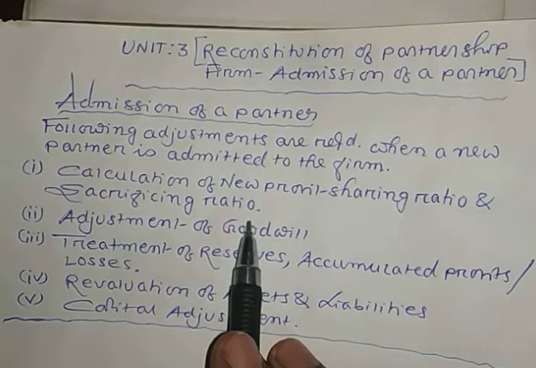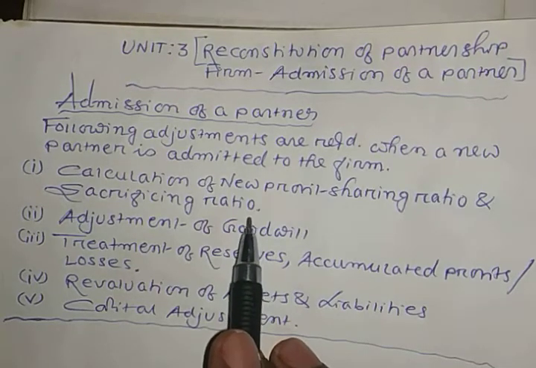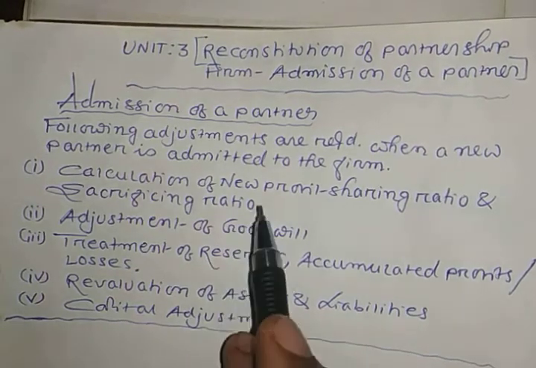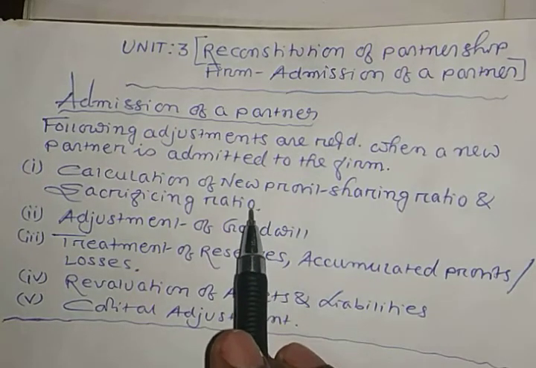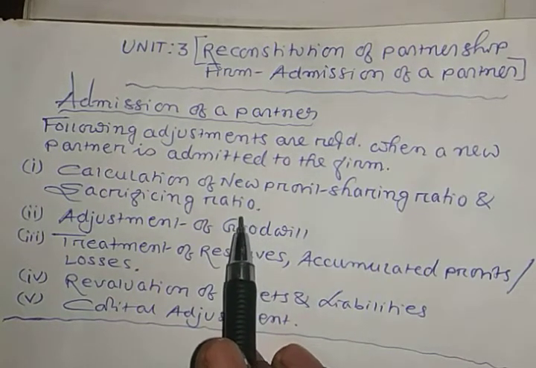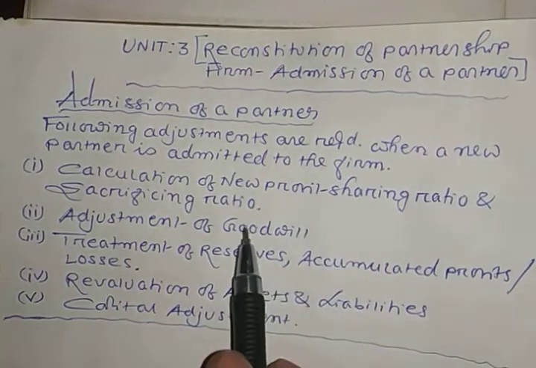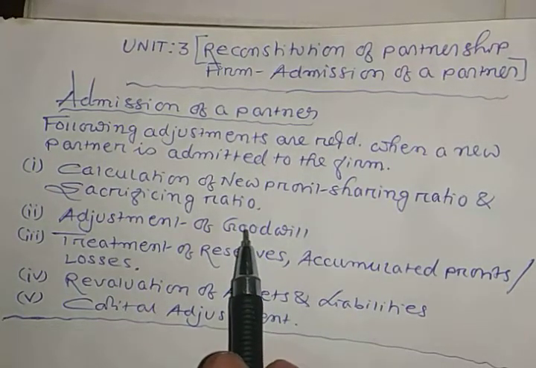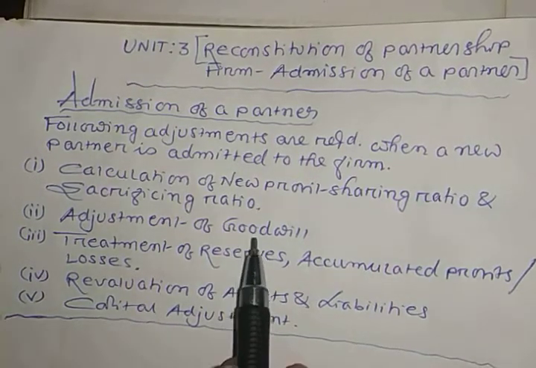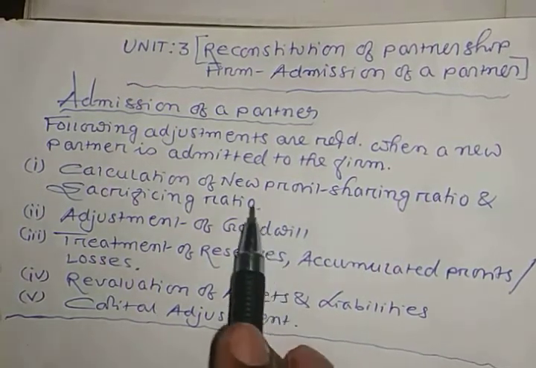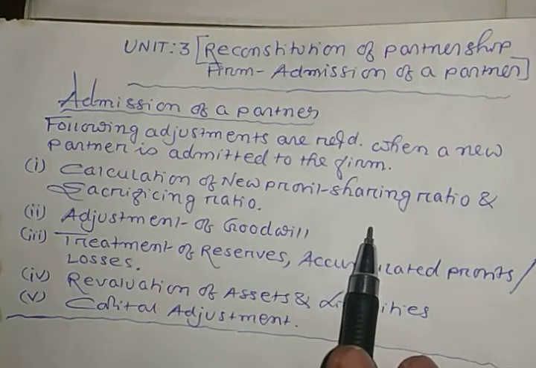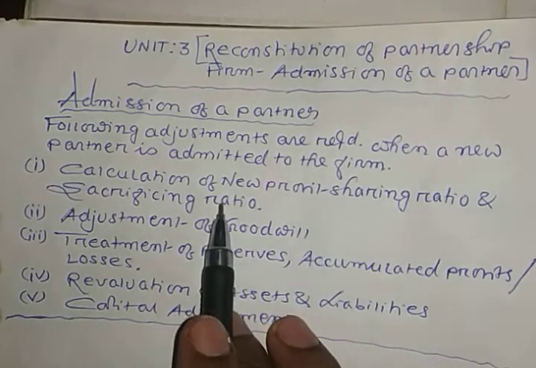In effect, there is a change in the old profit sharing ratio, since the new or incoming partner acquires his share from old partners. Therefore, it is necessary to determine the new profit sharing ratio and also the sacrificing ratio.